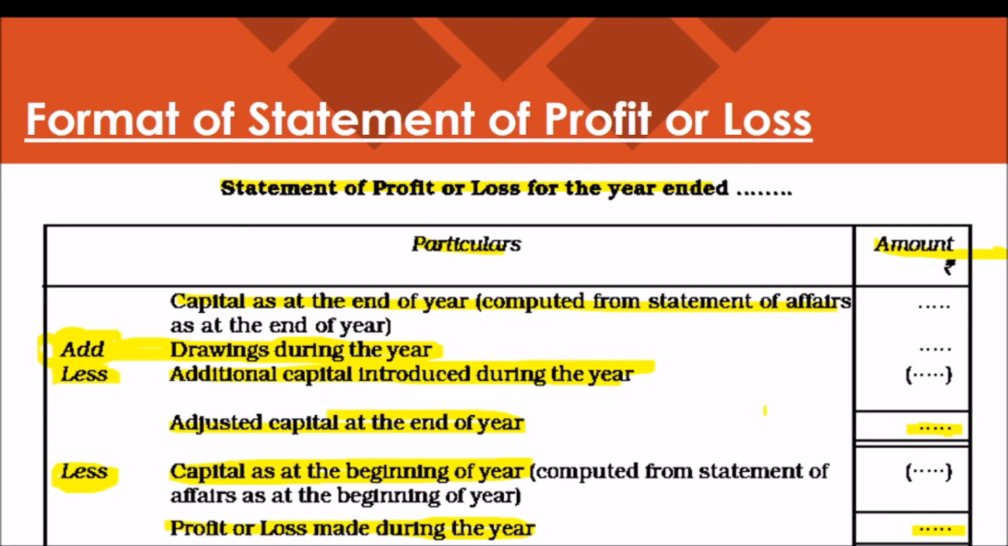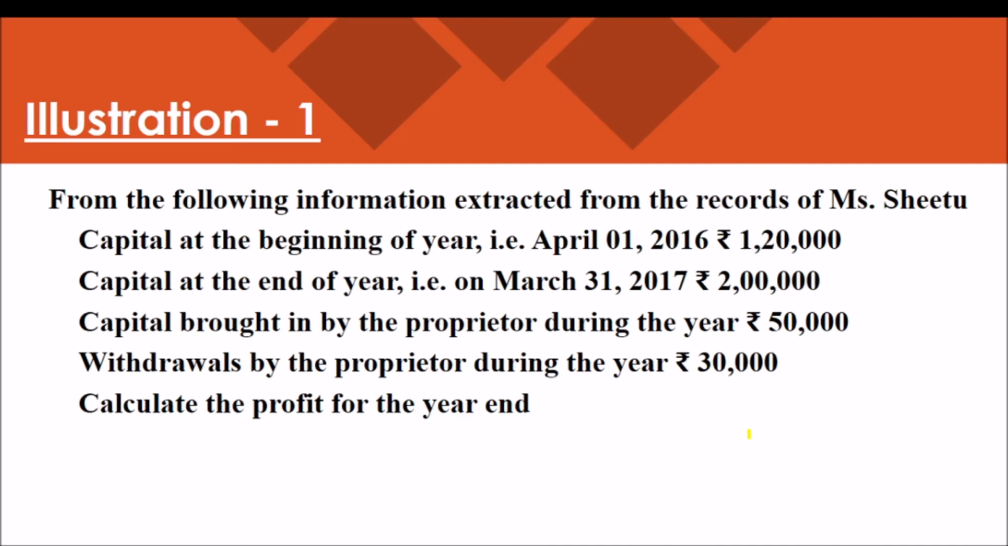Remember all these things. My dear students, we are going to solve one problem to learn the preparation of the statement of affairs. From the following information extracted from the records of Ms. Shedo: capital at the beginning of the year, opening capital, 1,20,000. Capital at the end of the year 2 lakh. Capital brought in by the proprietor during the year, that is additional capital, 50,000, and withdrawal made by the owner, which will be added, 30,000. We have to calculate the profit at the year end.